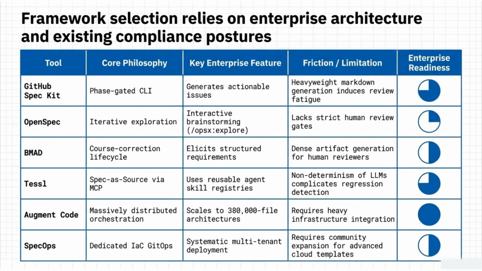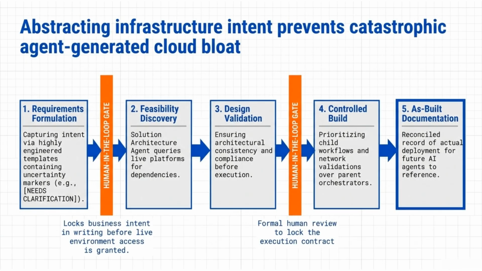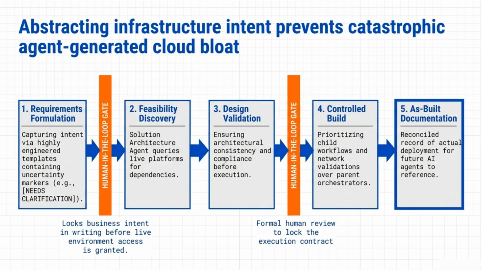Framework selection depends on your organization's specific compliance posture and enterprise architecture needs, balancing ease of use with the requirement for strict review gates. By abstracting infrastructure intent through human-in-the-loop gates, we can prevent agent-generated cloud bloat and ensure that business intent is locked before any environment access is granted.